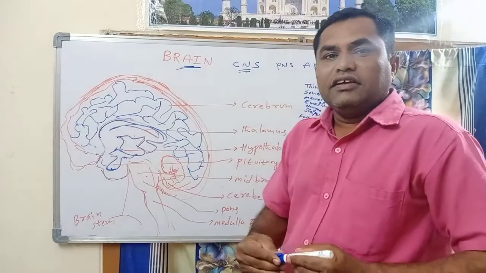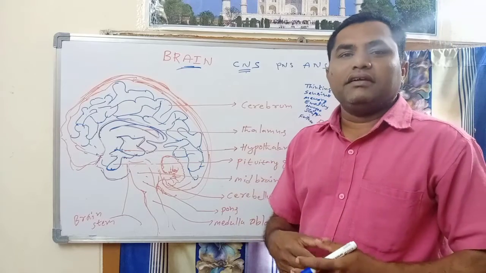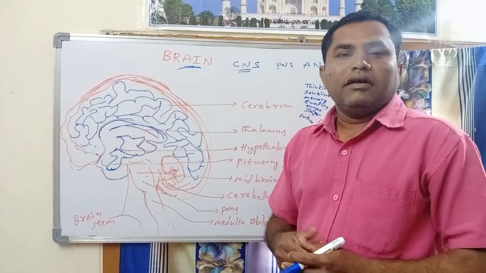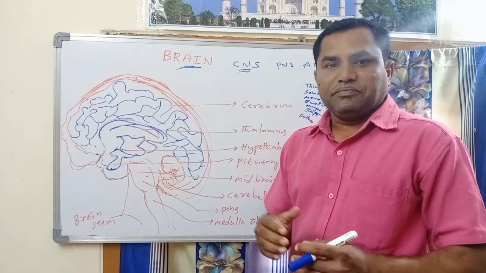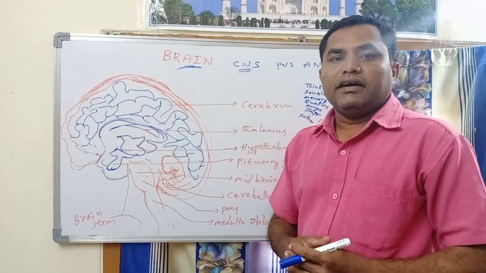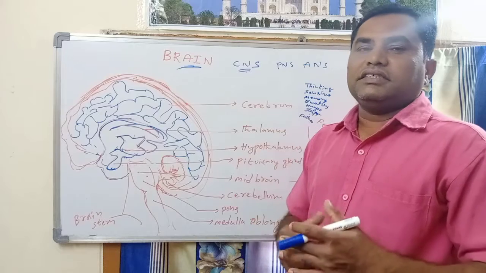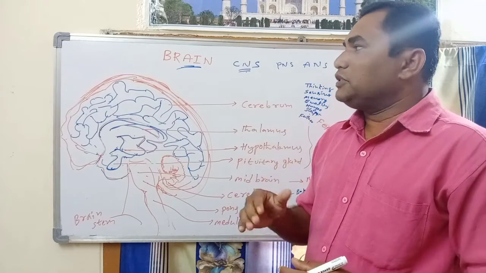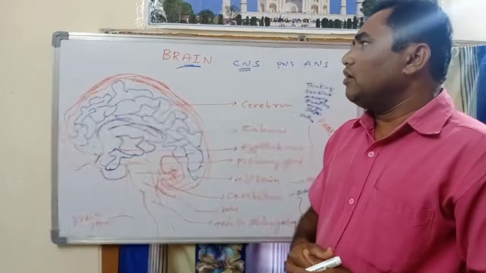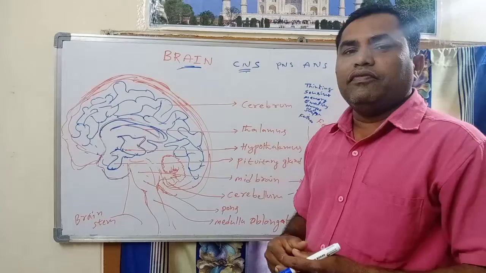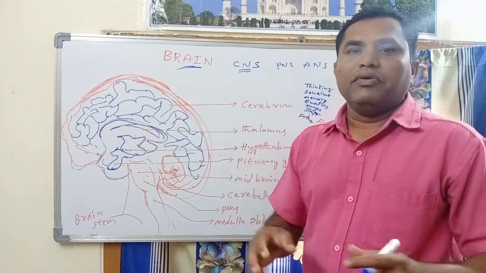So can you say which organ plays a major role in reading, remembering, thinking, and sensing and responding to external environmental stimuli? These are mainly responded to by the brain. The brain is composed mainly of neurons.